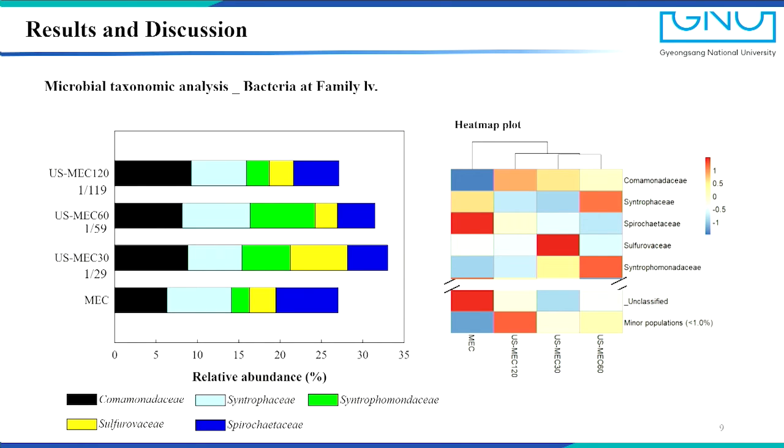I took the microbial samples from the bulk solution and conducted the microbial analysis through the iSeq 100 instrument. In the microbial taxonomic analysis of bacteria, the major family-level bacteria were these 5.